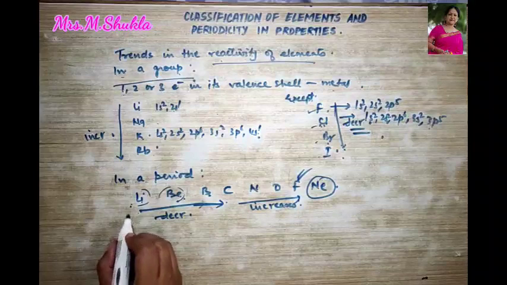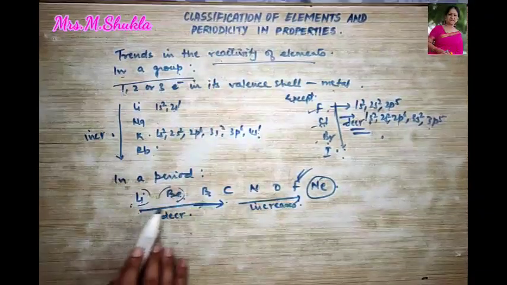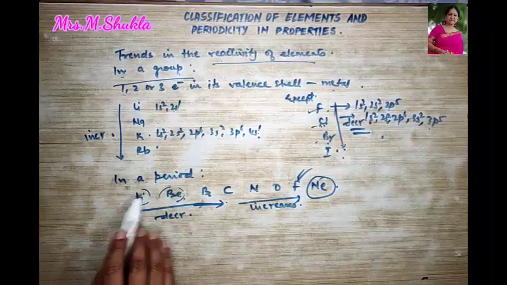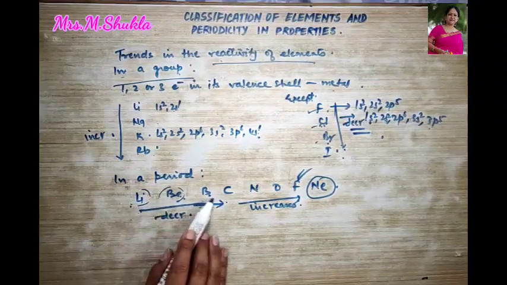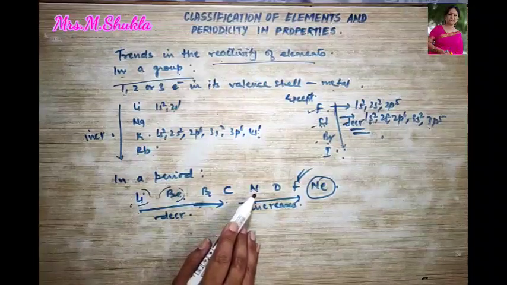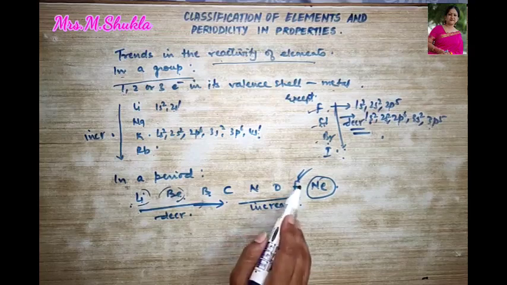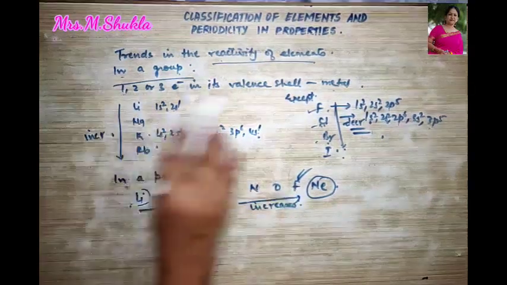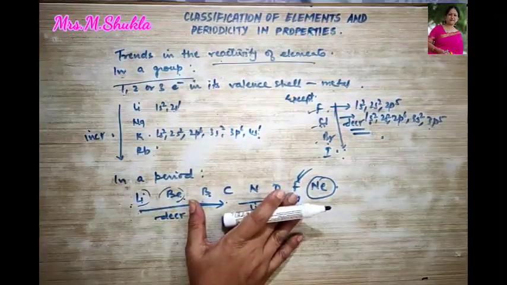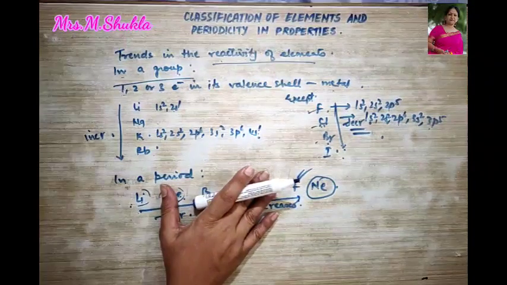So, what did we study about the reactivity in a period? First, it decreases. That is, from lithium to carbon, it will decrease. And then from nitrogen, it will gradually start increasing, and maximum reactivity will be that of fluorine. So that was the trend of the reactivity of the elements in a periodic table.